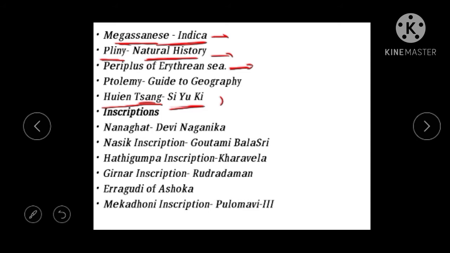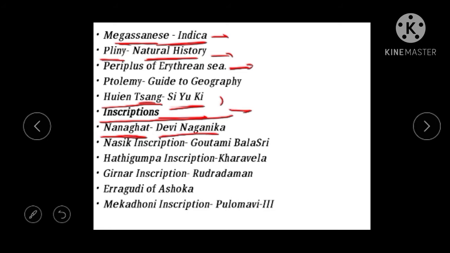Then next, coming to the inscriptions. What are the inscriptions that speak about the Shatavahanas? The first one is Nanaghat. The Nanaghat inscription was issued by Devi Naganika. She is the wife of Shatakarni the first. It says about the history of Satavahanas.